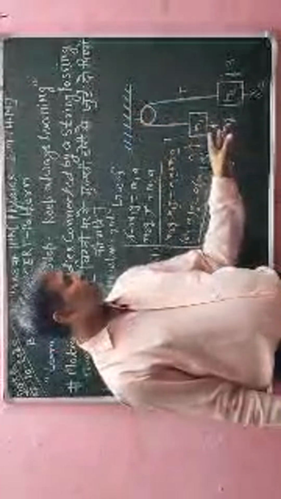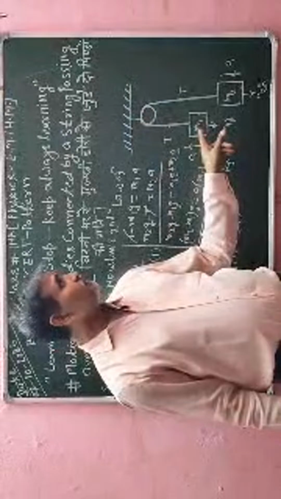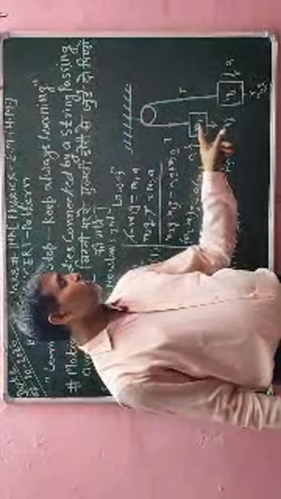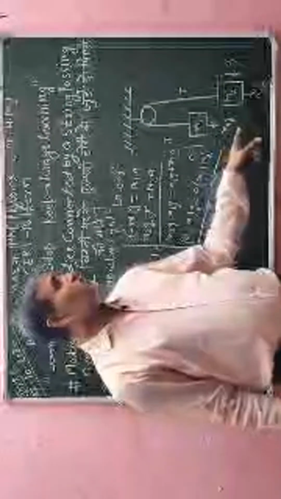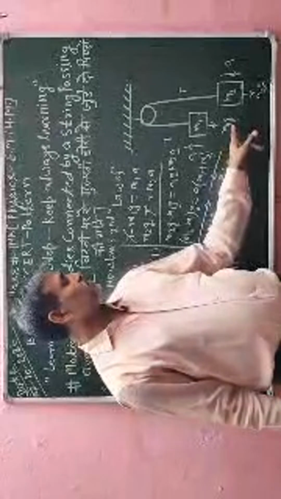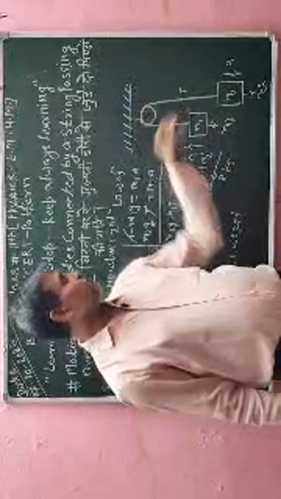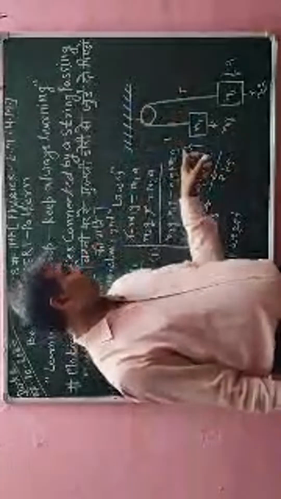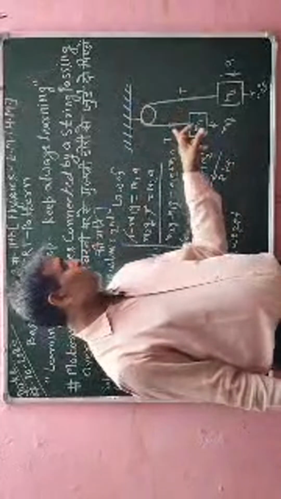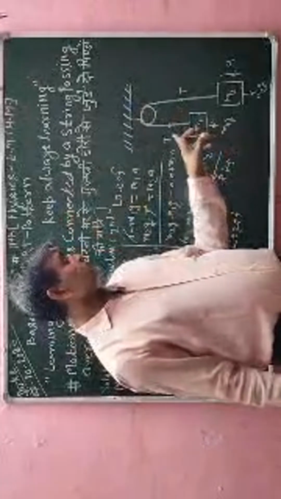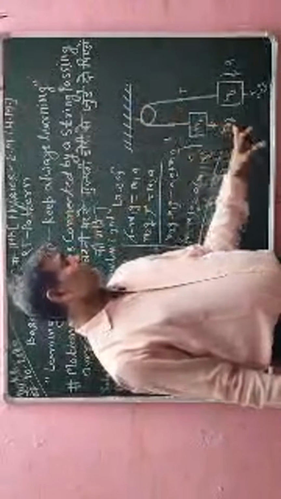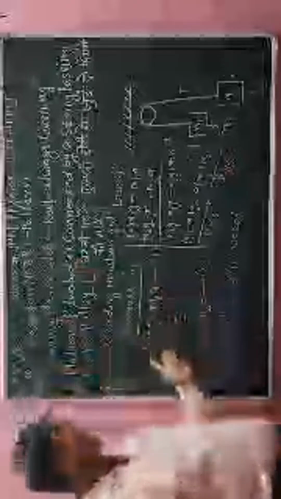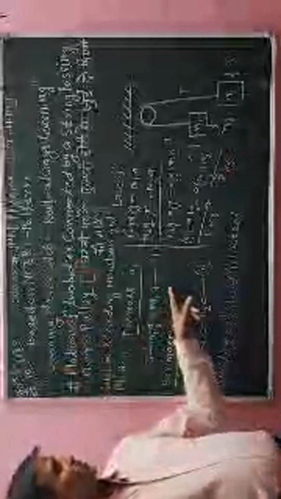Now here, one object has mass m1, and due to the other mass this object is moving upwards, which means the acceleration is upward. It means that the tension force T is greater than m1g. So I have written according to Newton's second law of motion: T minus m1g, which is equal to m1a.